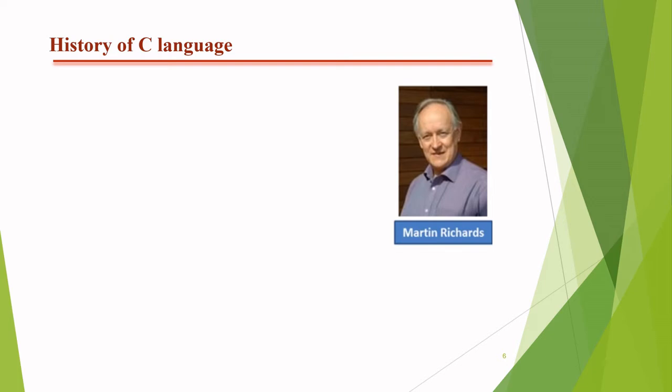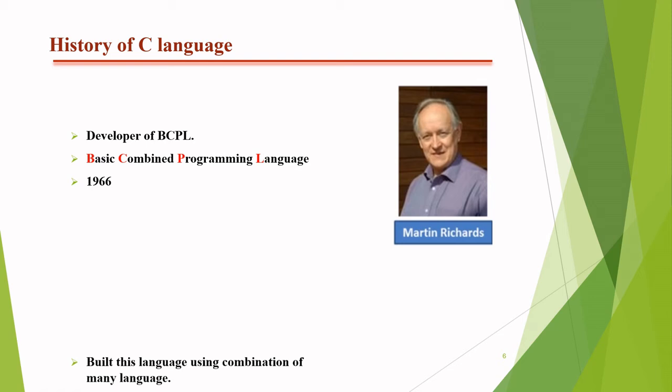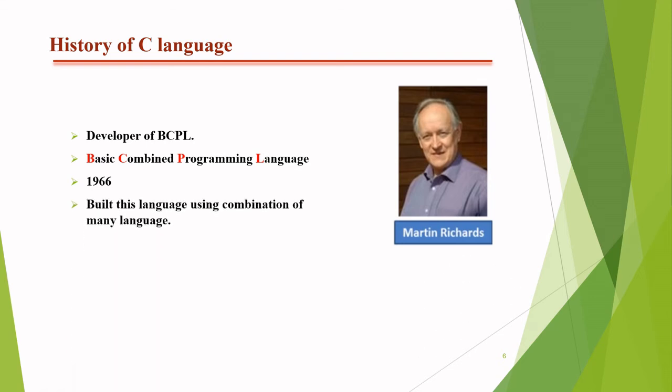Now let's start with the history of the C programming language. The author Martin Richards was the very first author who introduced a programming language known as BCPL, and the full form of BCPL is Basic Combined Programming Language. He introduced this programming language in 1966.